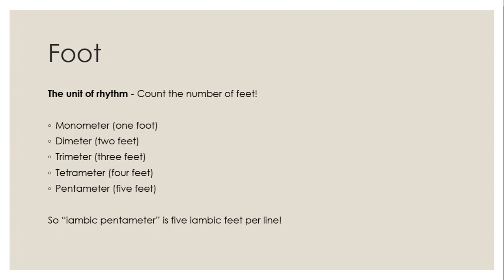So when it talks about iambic pentameter, you have 5 iambic feet per line.